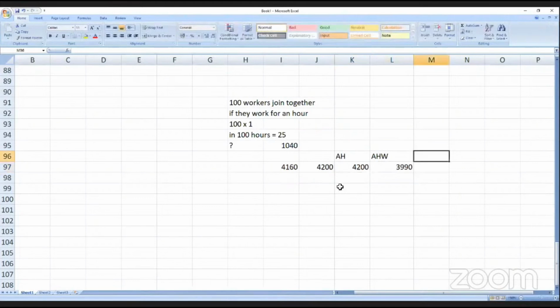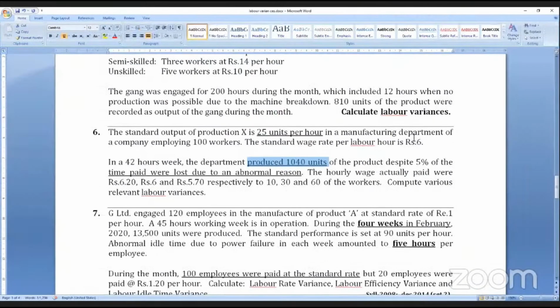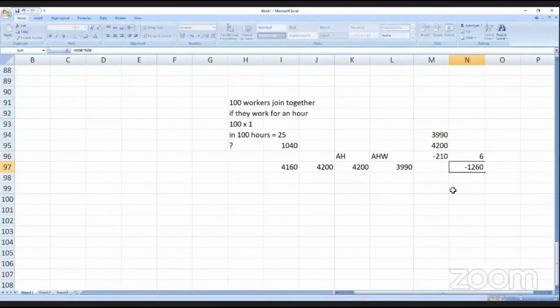So the difference between the fourth column and the third column, 3,990 minus 4,200, is 210 hours lost, and the standard rate is 6 rupees per hour. So 4 minus 3 will give you this answer. 1,260 will be the idle time variance. So 4 minus 3 is the idle time variance. You will get 1,260.